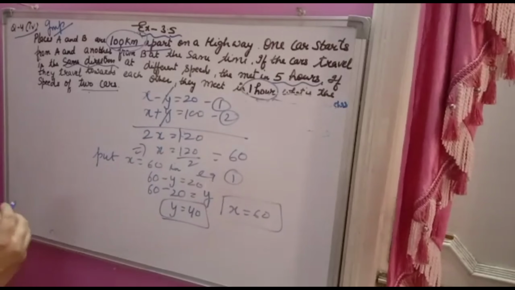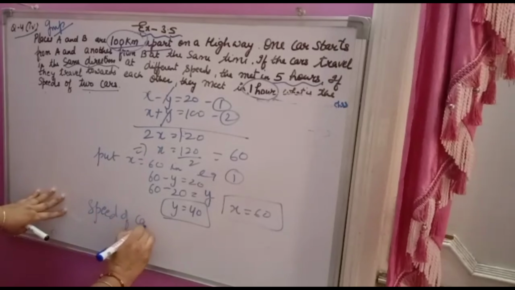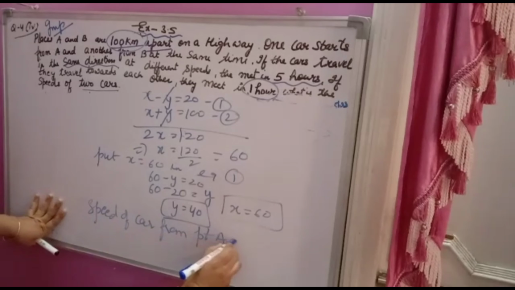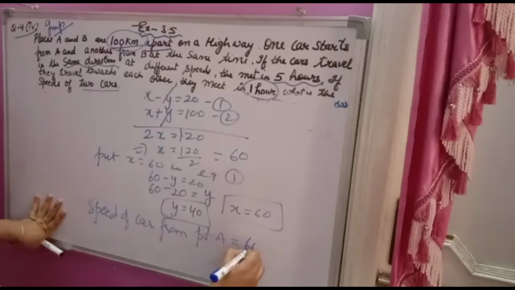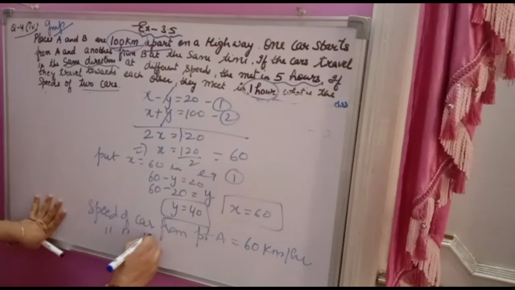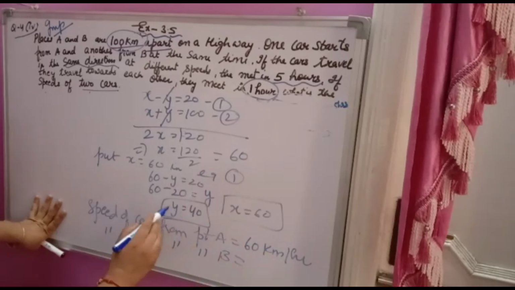Now x is the speed of the car. You assumed the speed of the car from point A as x km per hour, so x value is 60 km per hour. Now the speed of the car from point B, you assumed y km per hour. Y came 40, so it will be 40 km per hour.